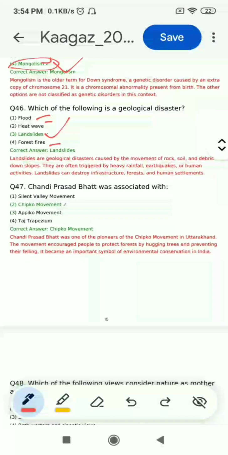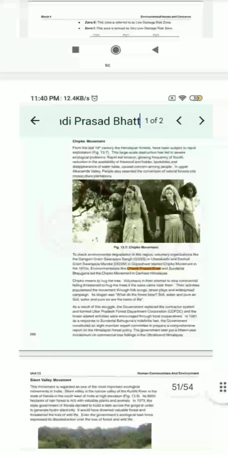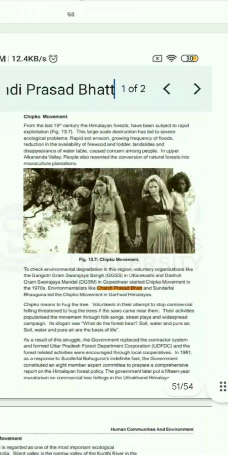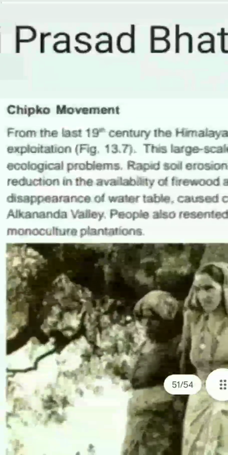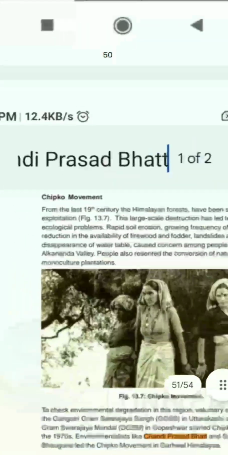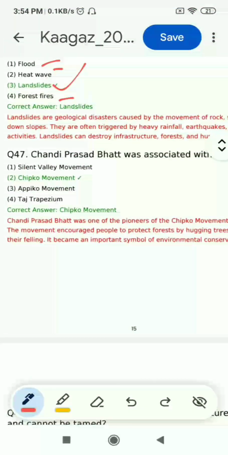Now question 47, Chandi Prasad Bhatt was associated with Silent Valley movement, Chipko movement, Appiko movement, Taj trapezium. So we will find the answer on page number 266 of unit 13. You can see Chandi Prasad Bhatt and Chipko movement. This name is under Chipko movement, and you can also read the text. So the answer is Chipko movement.